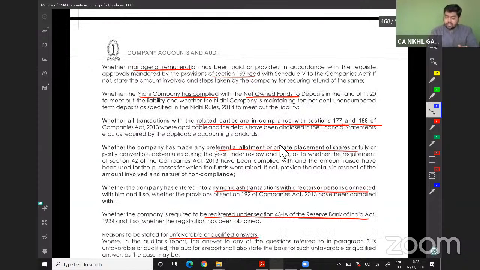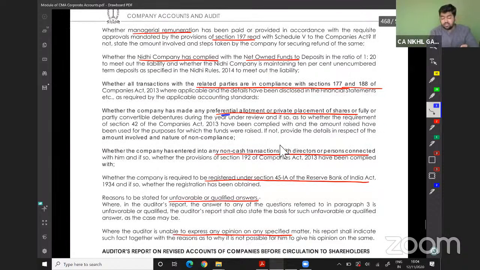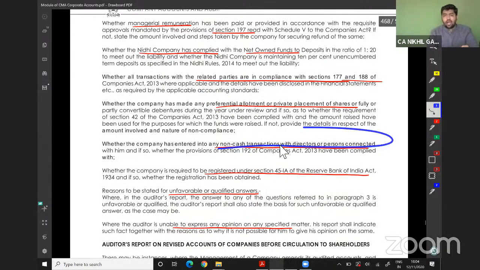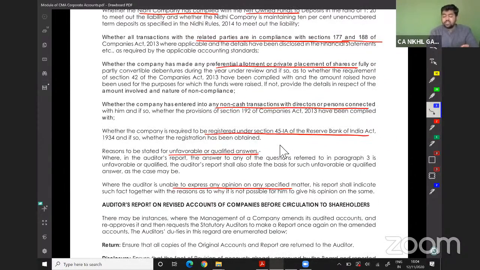In case of related party transactions, whether sections 177 and 188 are complied with or not. Whether there is any preferential allotment or not, and whether there are any non-cash transactions with the directors or the persons connected with them. Has the company taken registration under section 45-IA? Reasons for any unfavorable or qualified answers. Why the auditor was unable to express an opinion. All things should be answered.